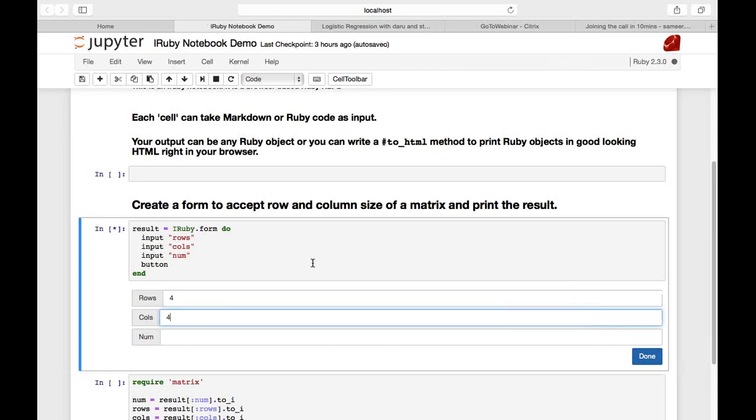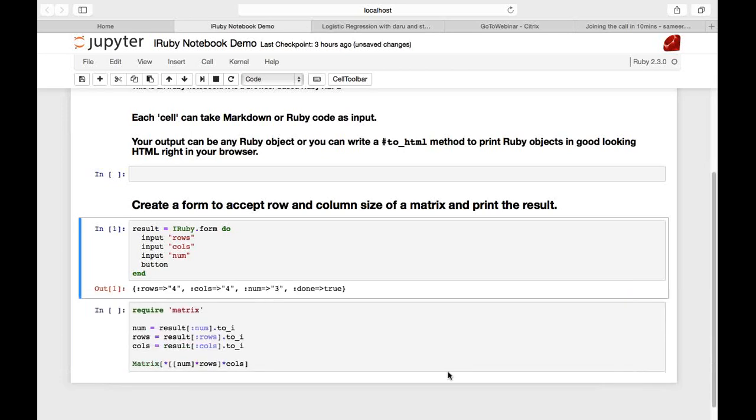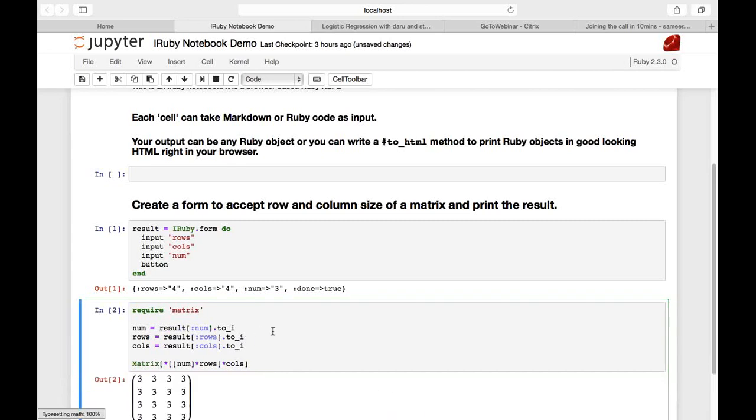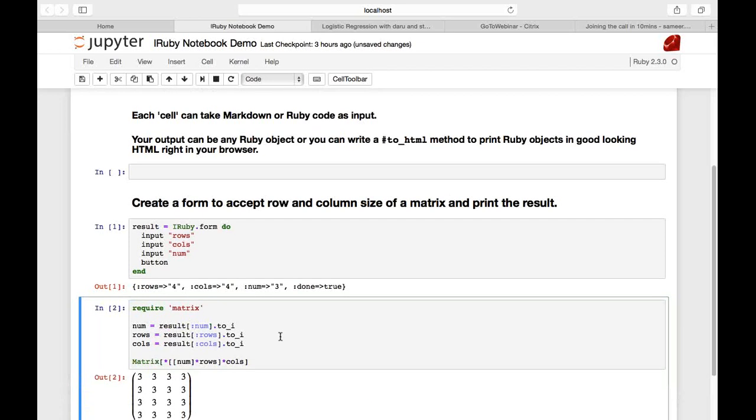Let's put in the number of columns, and let's put in the number that you want the matrix to be populated with. I press done, and I get the result in the form of a hash in the bottom cell, and it outputs a very good looking matrix just like this.